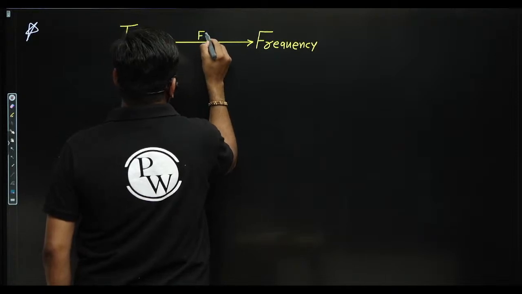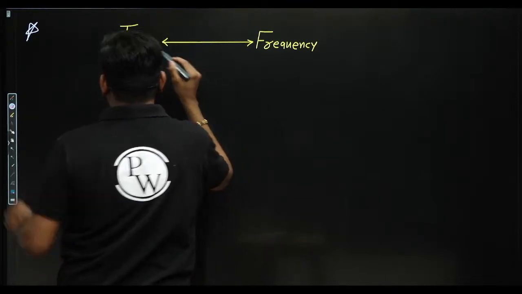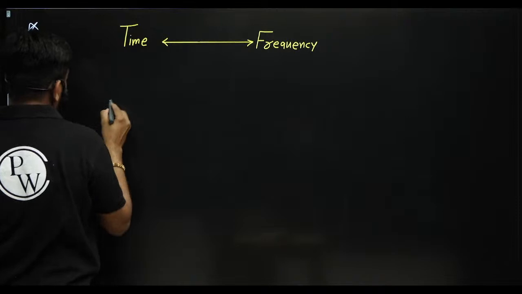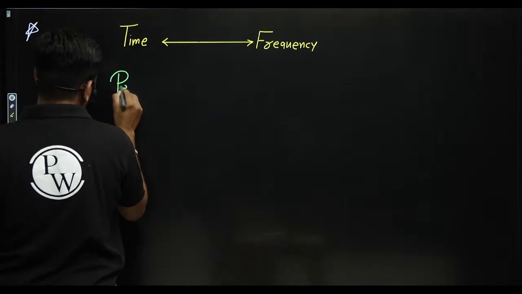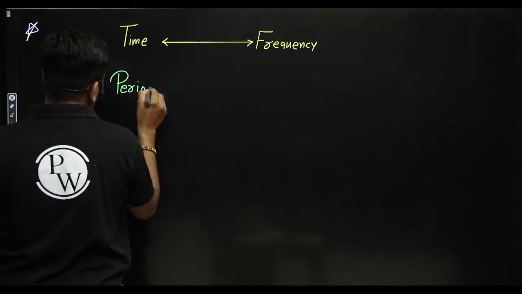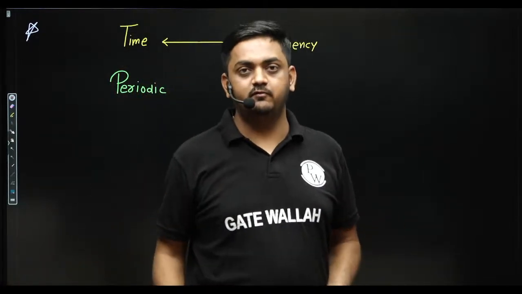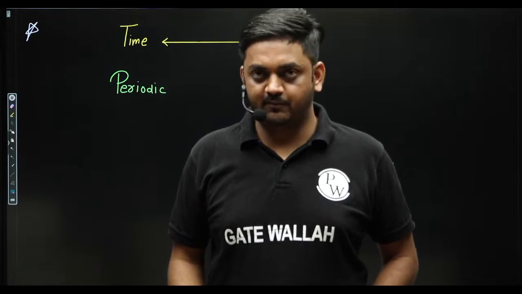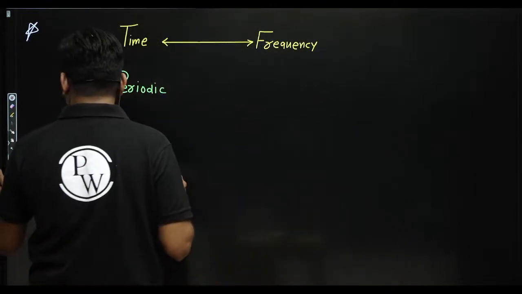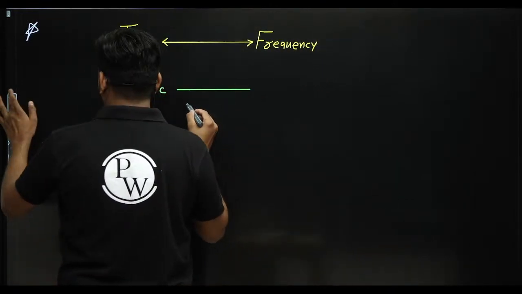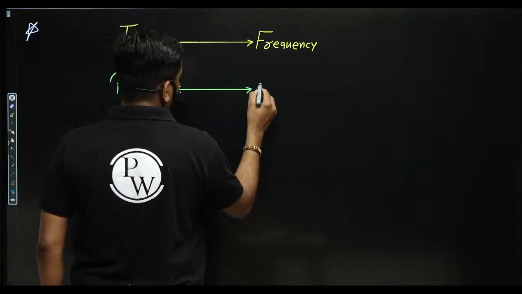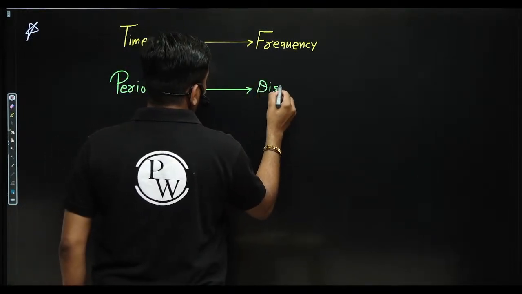Transform. So I told you guys, just we have seen for periodic signal we required only certain frequencies, only discrete frequencies. Correct? For the periodic signal we required only discrete frequency, and vice versa also true, guys.